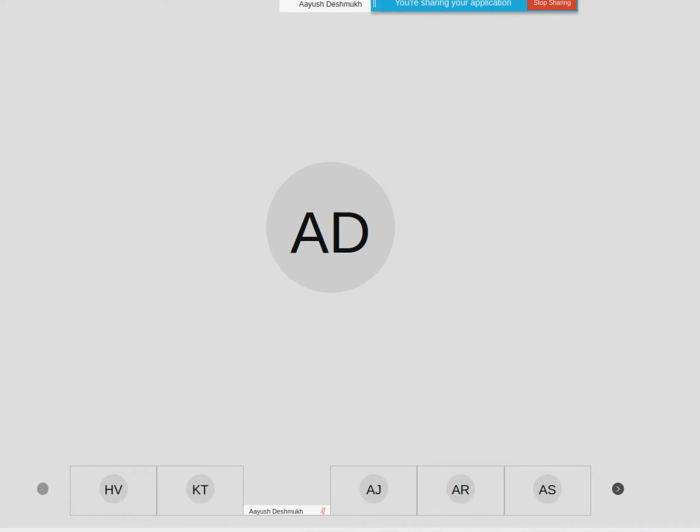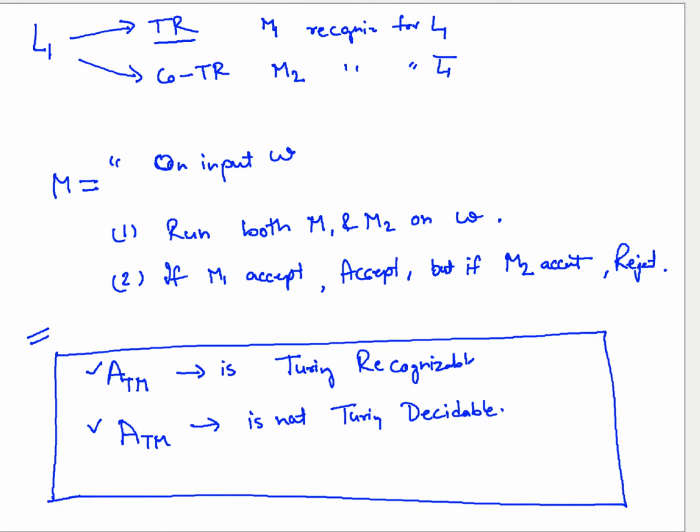Very good, Jyotika. The conclusion that you will be able to get is that ATM is not co-Turing recognizable. Because if ATM is Turing recognizable and also co-Turing recognizable, it should have been decidable.